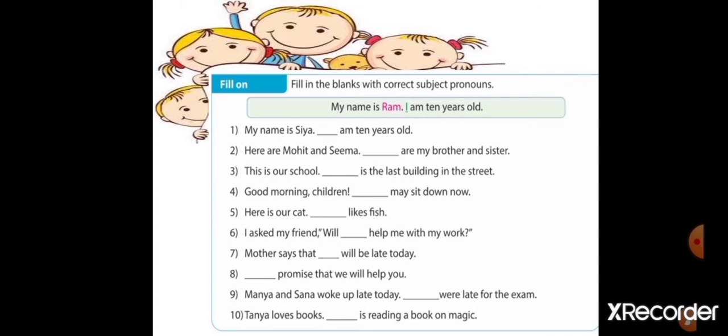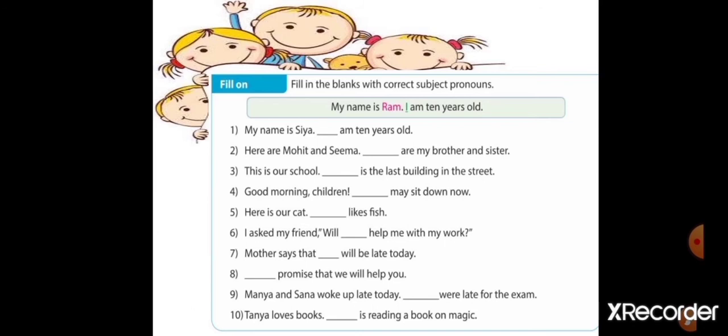Here are Mohit and Seema. Dash are my brother and sister. Here we are using two persons. So plural it will be they. They are my brother and sister. This is our school. Dash is the last building in the street. We are talking about a school. That is a non-living thing. Which word will come for a non-living thing as a subject pronoun? It. It is the last building in the street.